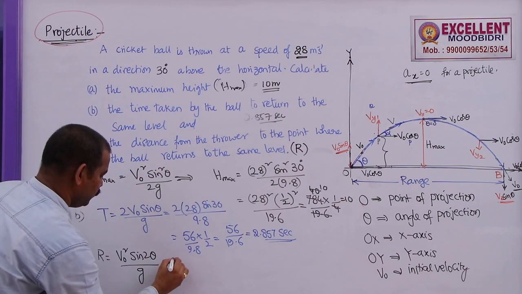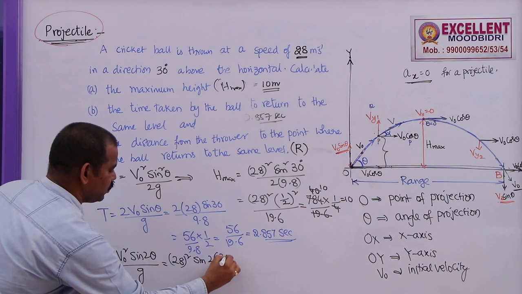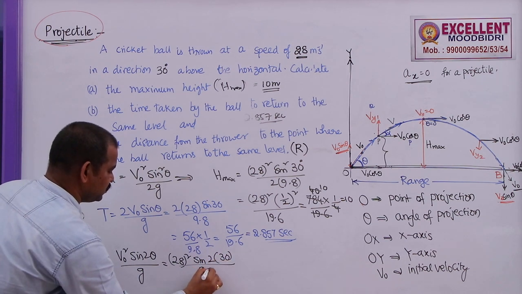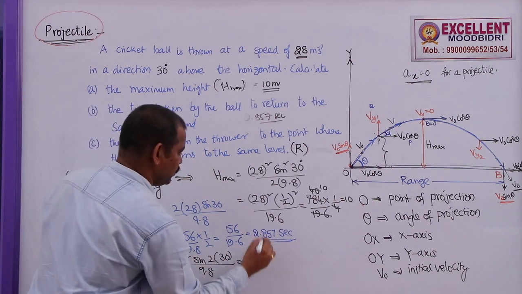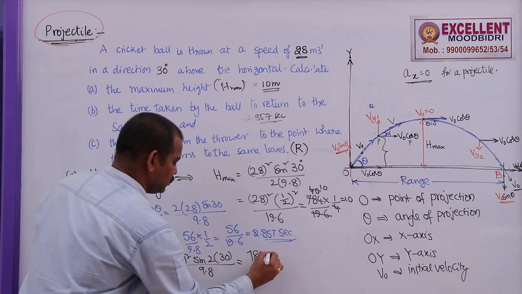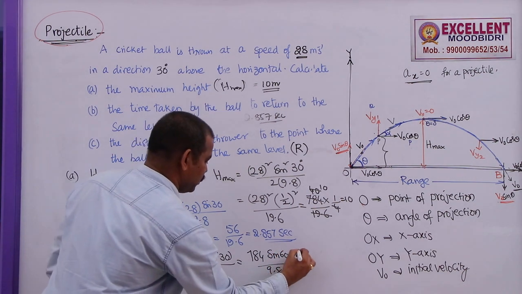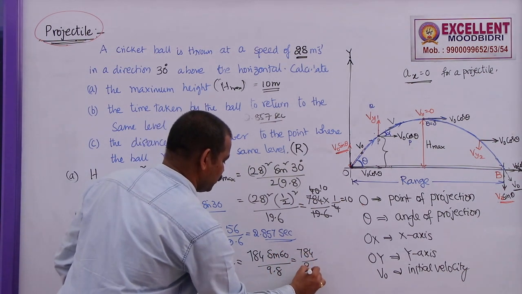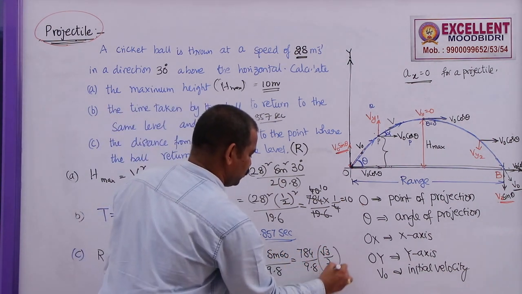So, here 28 whole square sin 2 into 30 degrees by g, 9.8. 28 square, we know this value is 784, already we got it, sin 60 by 9.8. So, this is 784 by 9.8 into sin 60, root 3 by 2.